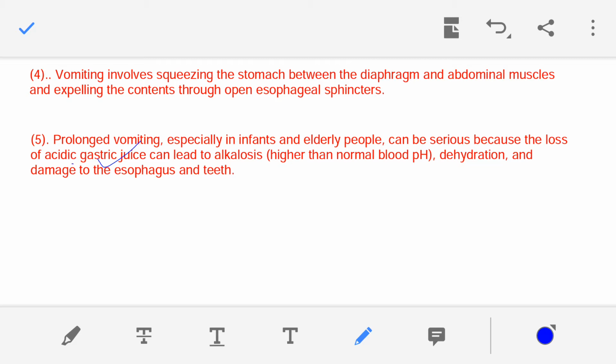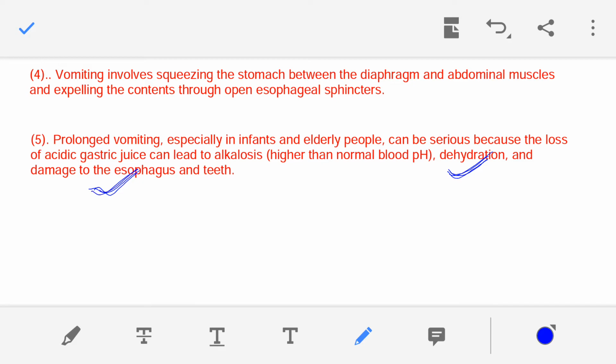But as the gastric juice is lost in the vomiting process, the blood pH goes up, the blood pH increases. Then due to the vomiting, the person suffers from dehydration, water is lost from the body, and there is damage to the esophagus and teeth.